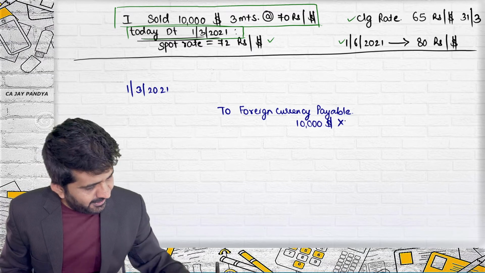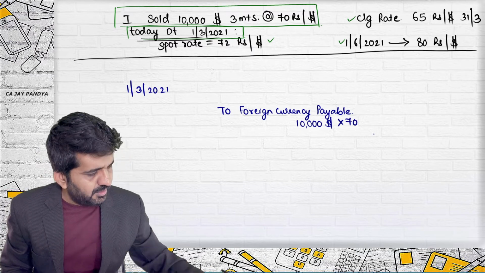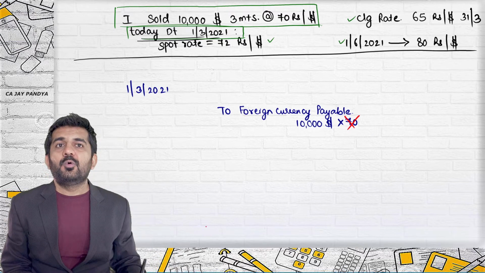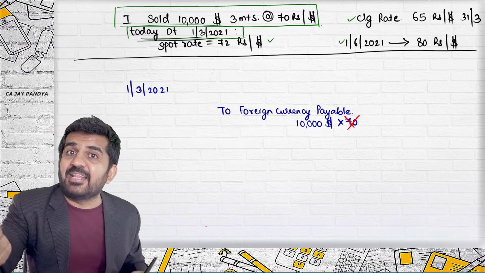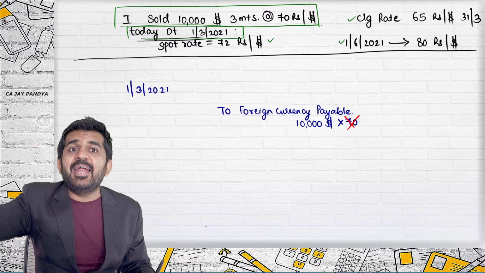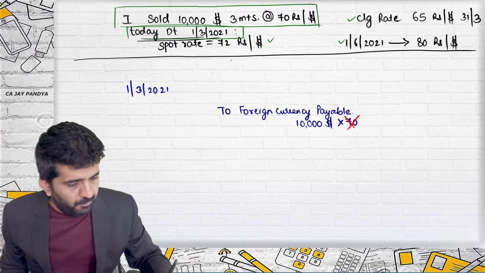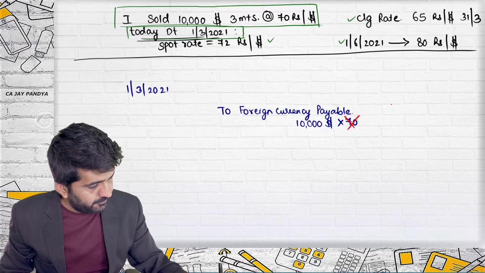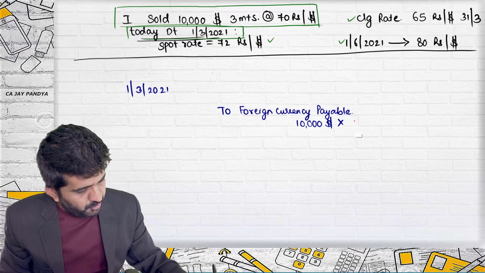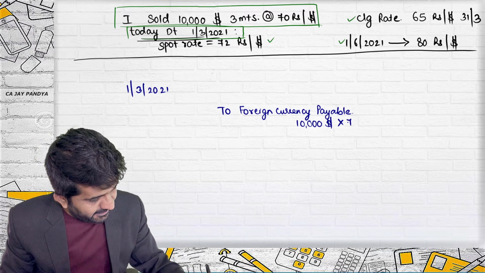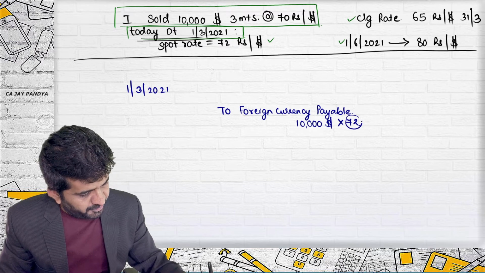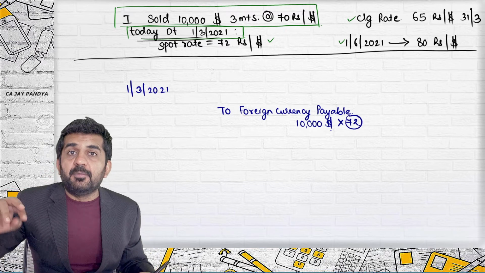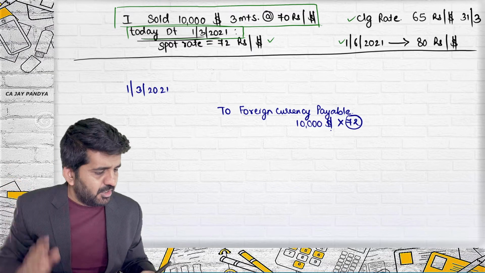At what rate is it payable? 70. No, what is payable is $10,000. On that date, what will be the rate? We don't know. But today's rate is 72. Important: this should be at spot rate. In the previous question, the receivable was at spot rate.